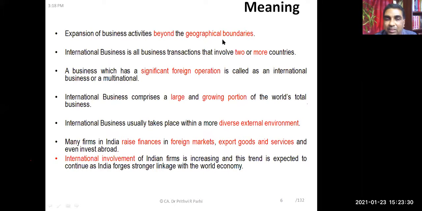And subsequently, we'll see there are many Indian firms who are already raising finance from foreign markets. That means a substantial part of their capital is coming from foreign countries. They export goods, they export services, and they are also investing abroad. Plants are also located outside the country. So all these are indications that business is getting internationalized.